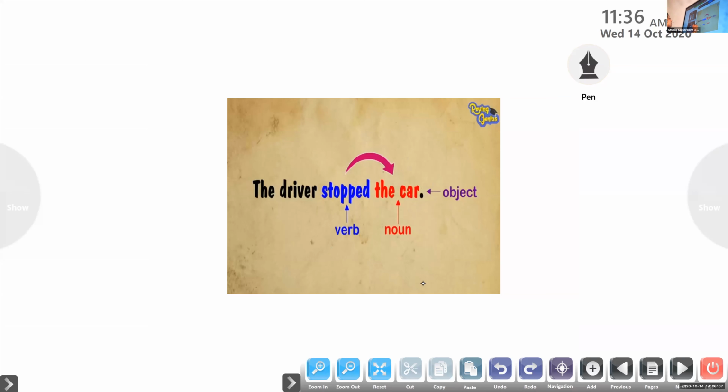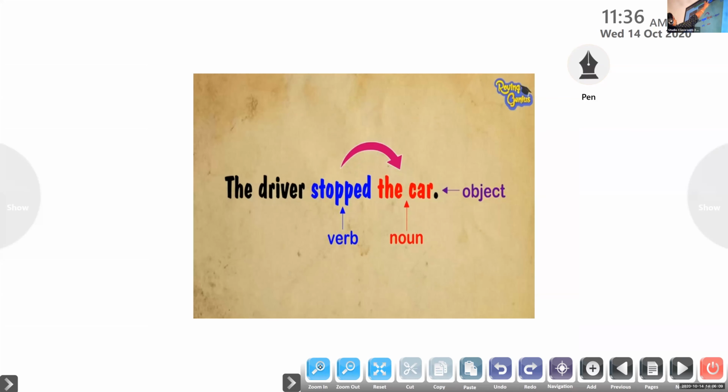See here, the driver stopped the car. So stopped is the verb in the sentence. Ask a question, what did the driver stop? So we got the answer, the car. So car is the object of the sentence. So today's topic is the verb and its object. So we are going to identify the verb. At the same time, we are going to find out the subject and the object of the sentence.